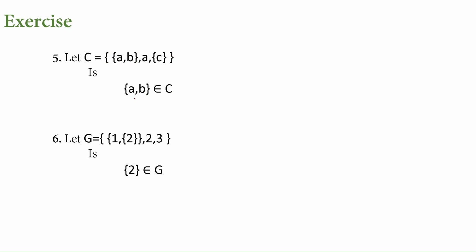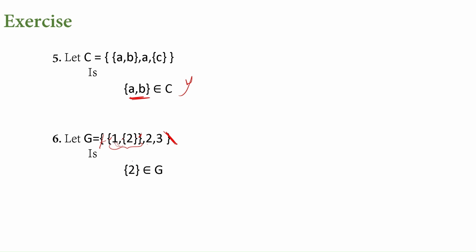The next question, A comma B within the braces. Before the comma we have A comma B within braces, so it is the element S. Then we have these two braces. Let us see before the comma: here the brace has started and the ending brace of this is here. So before this comma, this is the actual comma we have to consider. Don't get misled by this comma and again we have braces. No, this entire thing is before the comma. From this first brace to the comma is one element. Each open brace will have a closing, and again the open will have a closing. So this everything is one element, and we have 2 and 3.